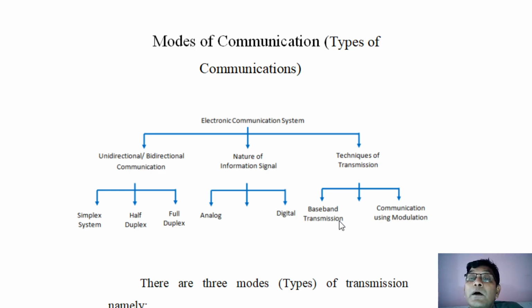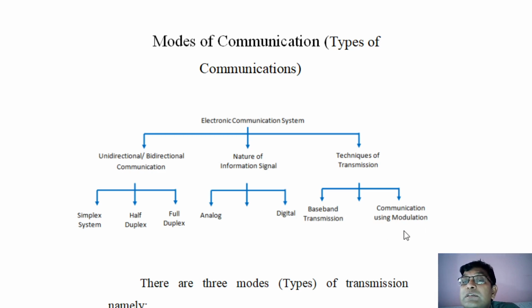Then, in the case of communication using modulation, modulation is a technique used for communicating information from one location to another over a long distance. We are going to study the various types of modulation, the definition of modulation, and the need for modulation in detail.